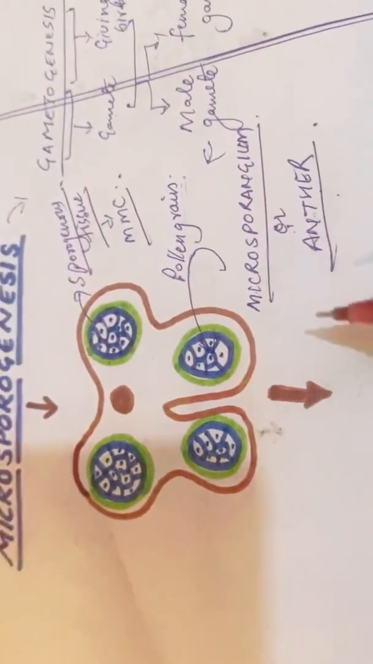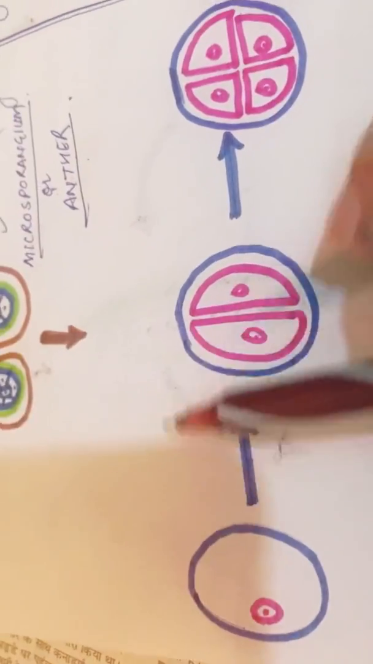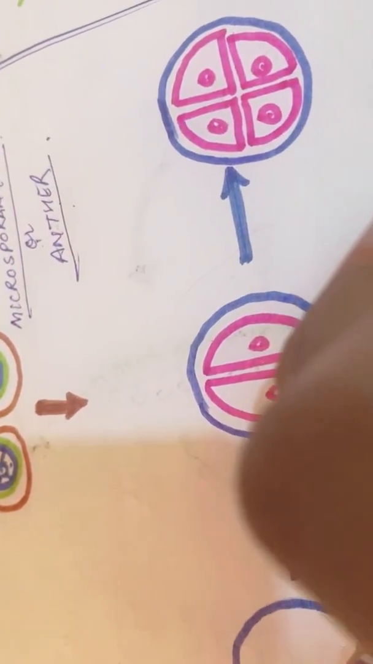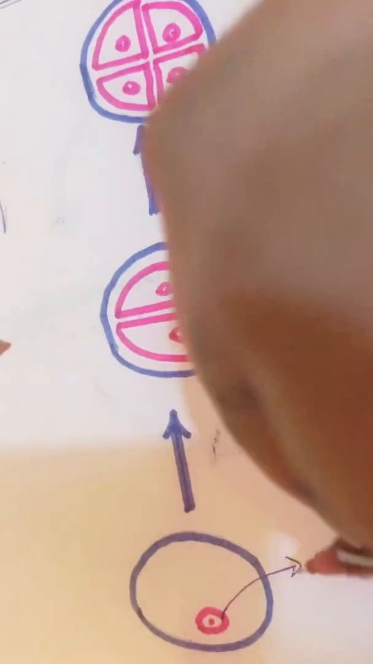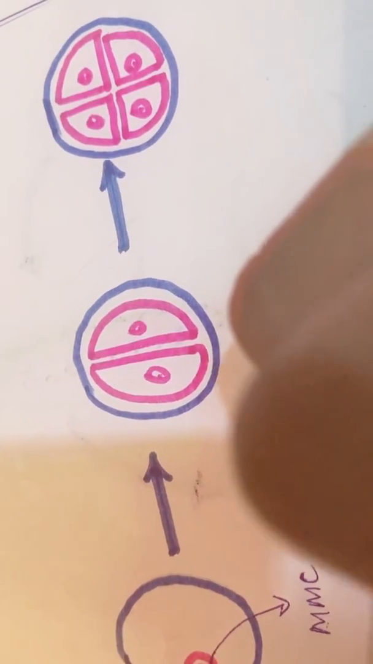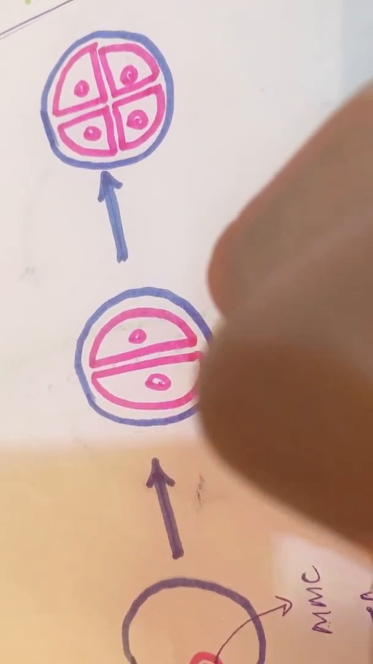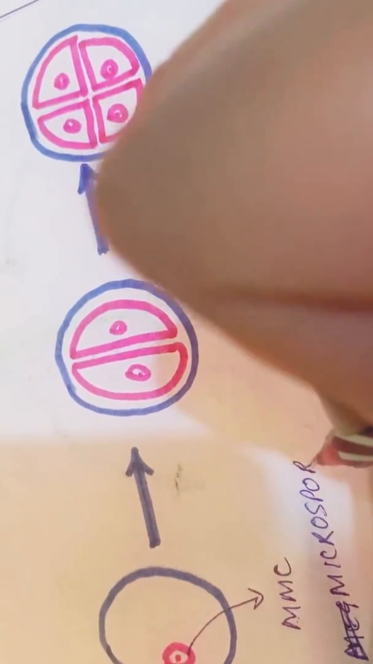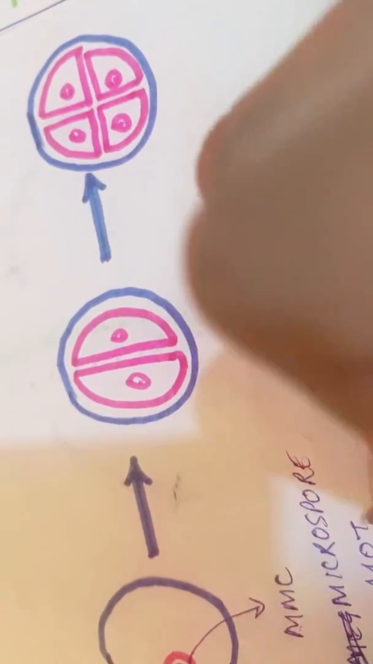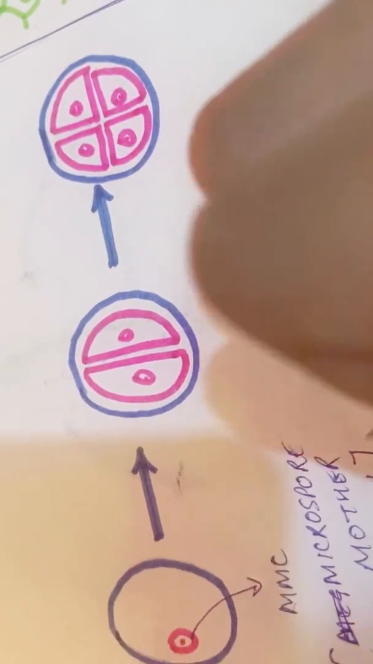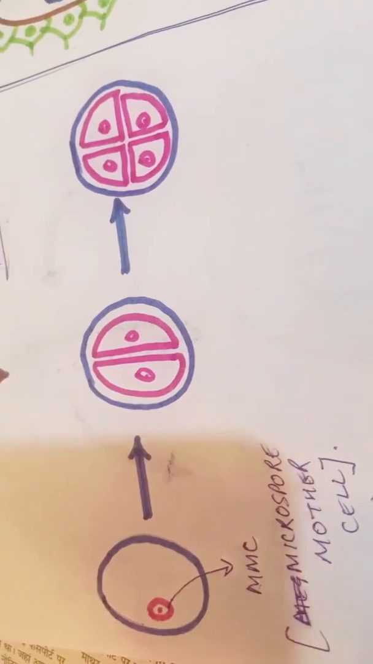So here, what is this? This is a lobe. It comprises one cell. Now if we see here, this is MMC. Now what is MMC? Microspore mother cell. What are we going to form? We are going to form a microspore. So thus it is a microspore mother cell.